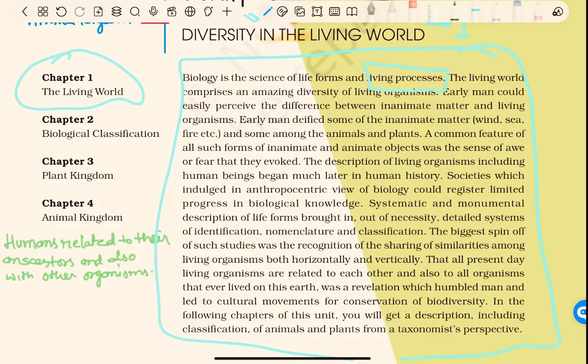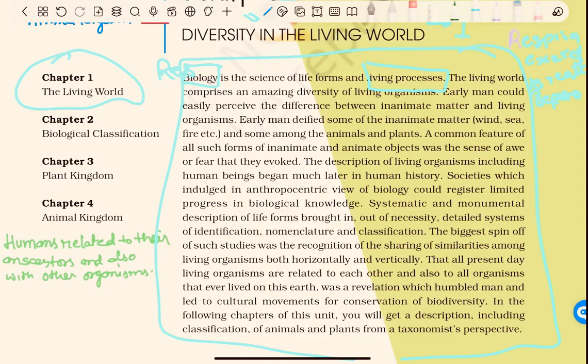The processes in your body, like respiration, excretion, breathing, etc., reproduction. So these are some basic life processes by which we survive, and the science is called biology, the study of these living processes.